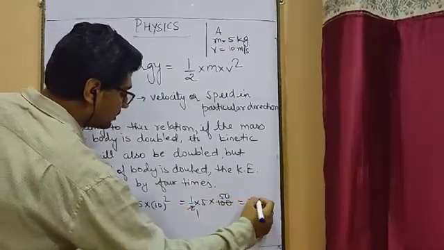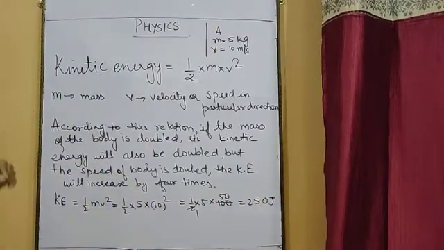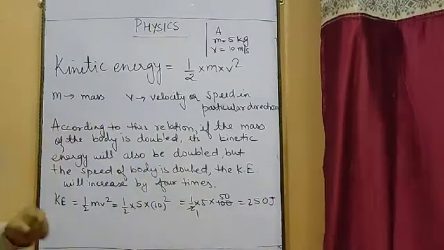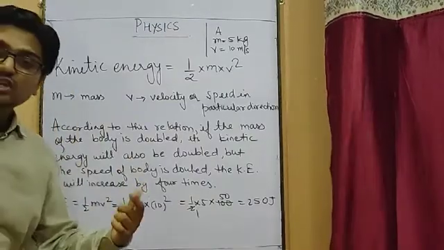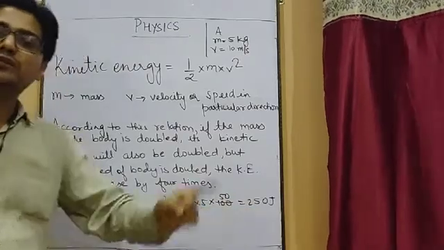50, 5, 5 is 25, 250 joules. So if the body is having a mass of 5 kg and it is moving with a velocity of 10 meter per second, in that situation the kinetic energy of the body will be 250 joules.